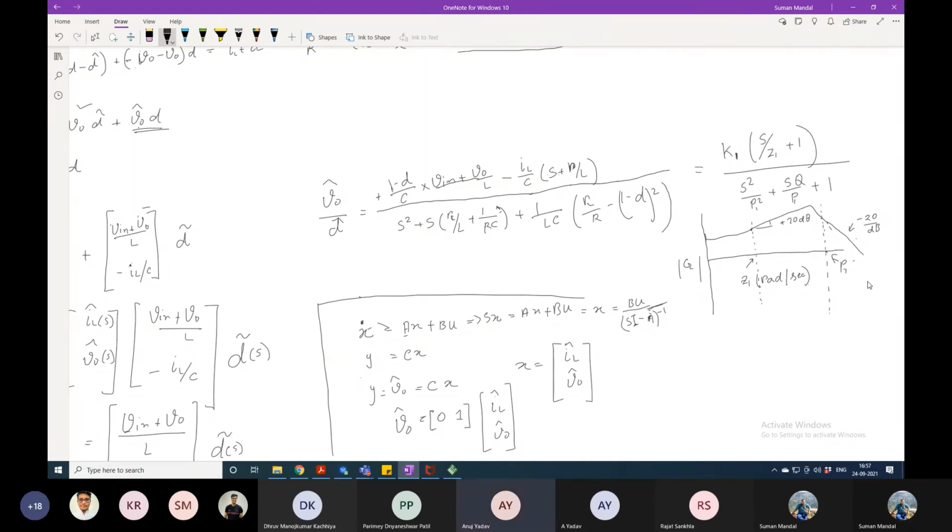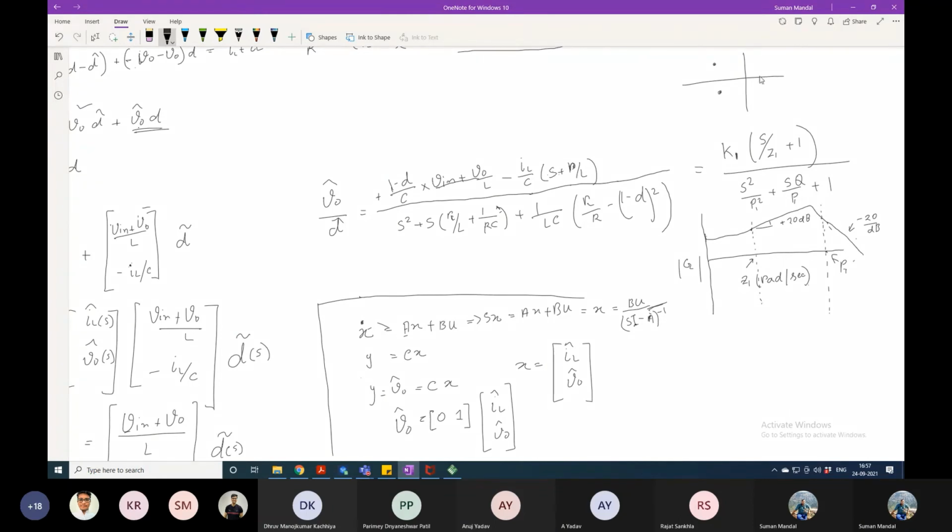Understood? The roots of the equation are P1 and P2, but it is S square, so you will get plus and minus. They are equal, right? Yeah, they are equal.